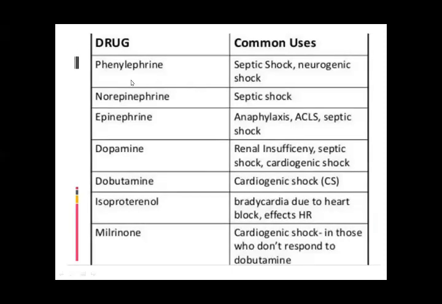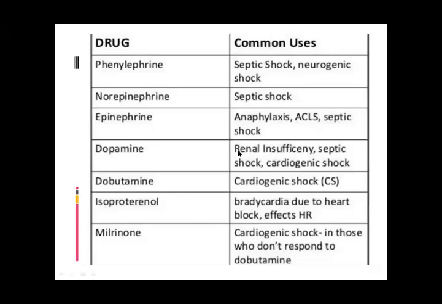These are the different types of drugs commonly used in case of shock: phenylephrine, norepinephrine, epinephrine, dopamine. I told you dopamine is the doctor in case of shock. Dobutamine is another form of dopamine, then isoproterenol. And what do they do? Phenylephrine is in common use in septic shock and neurogenic shock. Norepinephrine in septic shock. Epinephrine in anaphylaxis and septic shock.